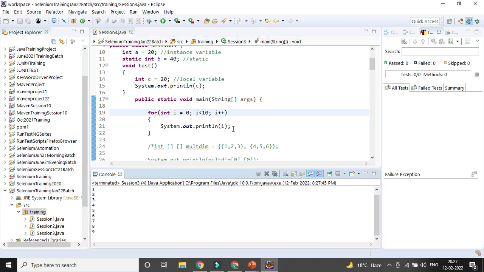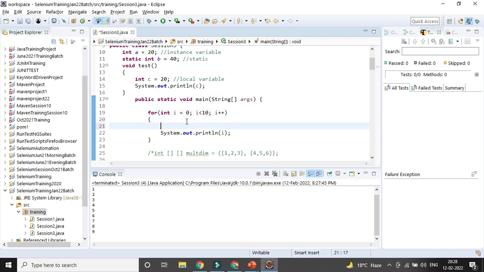So those are the different ways you can use the for loop when the number of iterations is fixed. Now if you want to give some condition in that for loop, I want to go from I equal to 0 to I equal to 10, but I don't want to go for some condition, so here you can give an if condition. The if statement will be covered in the next session.